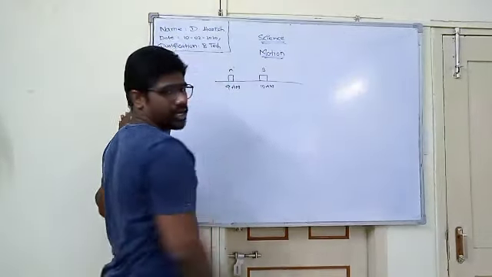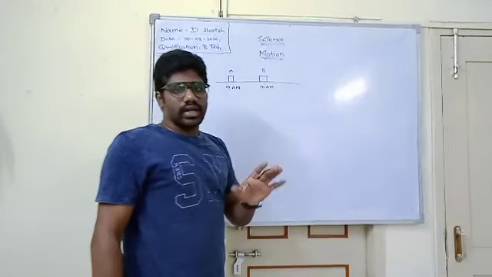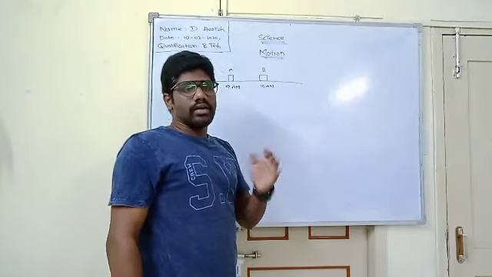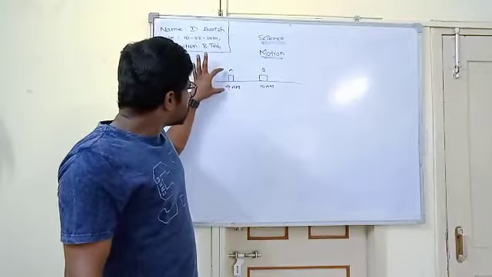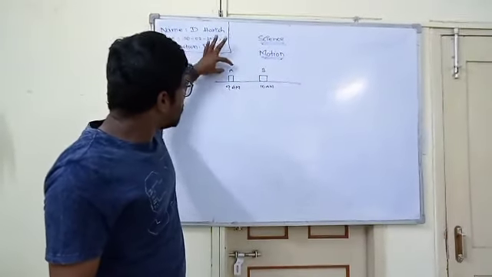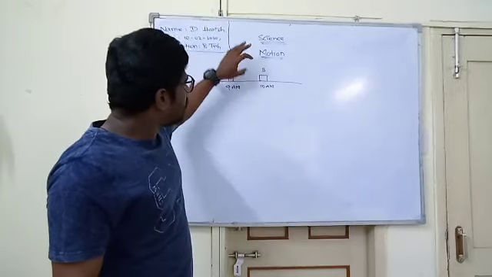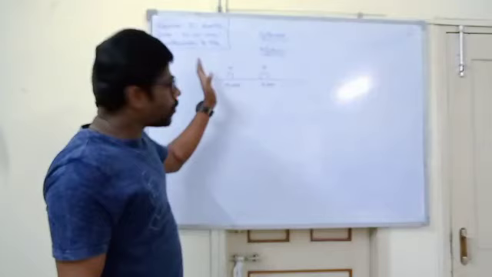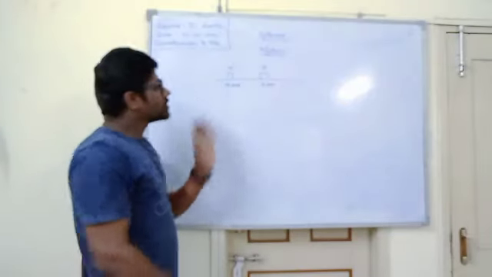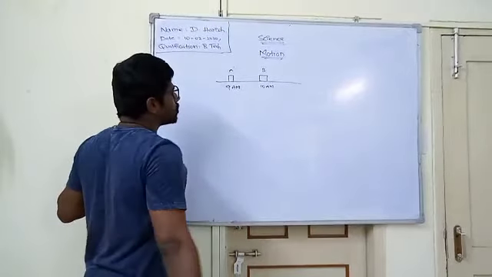So we can say that an object is in motion when it changes its position with respect to time and its surroundings. Initially it is at point A, and after 1 hour it changes its position from point A to B. So we can say that this object is in motion.